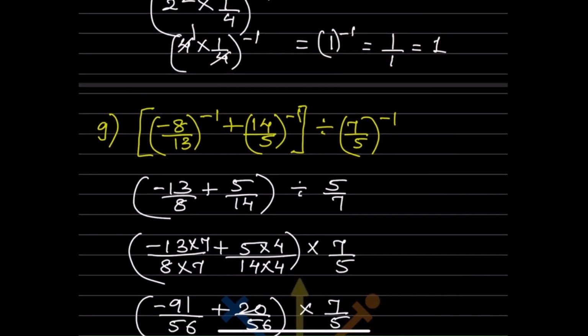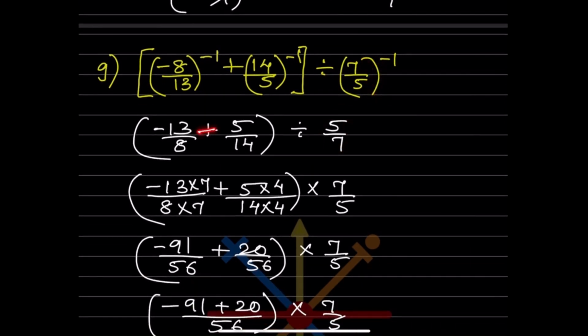Now here, look at here. Because this is negative 1, you are going to flip over this one. So minus 13 by 8. Again, this is negative 1 means you are going to flip over this one. That is 5 by 14. So now keep this in the bracket first. The division sign stays as it is. And now this is negative 1. So this is going to get flipped over. So now what you can see, this is plus over here.